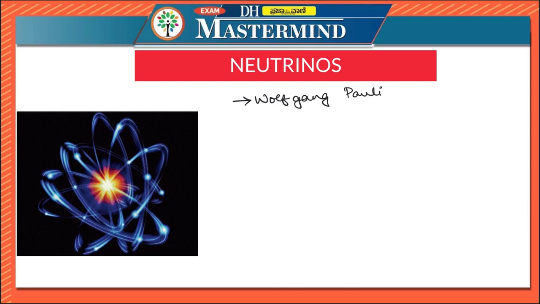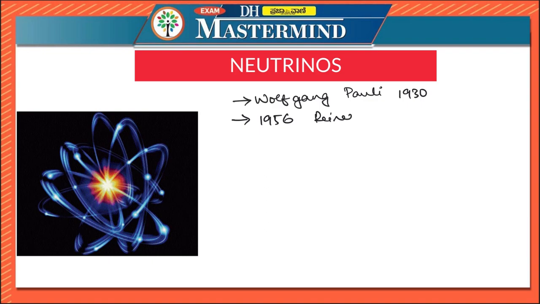Let us learn about neutrinos in this video. Neutrinos were first proposed by Wolfgang Pauli in the year 1930, but it took another 26 years, that is in the year 1956, for Reines and Cowan to find evidence of neutrinos.